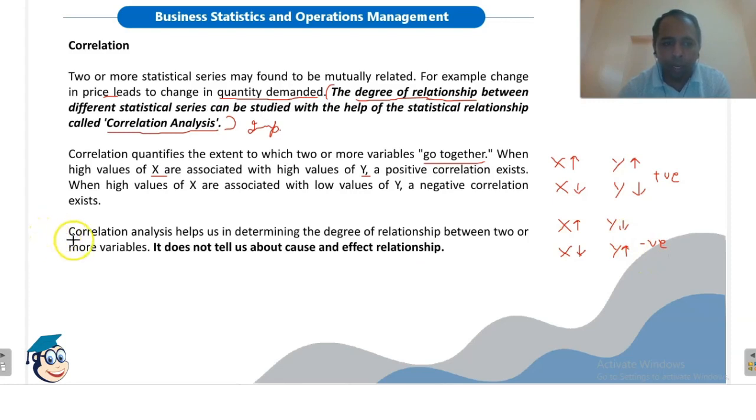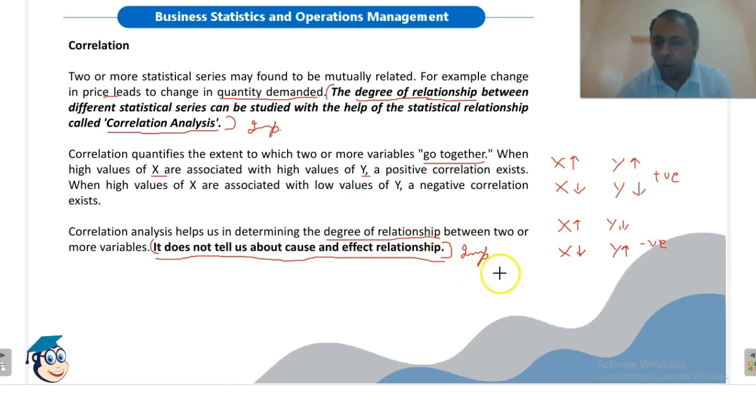This is again important. Correlation analysis helps us in determining the degree of relationship. Means we are calculating a mathematical value between two or more variables, but it does not tell us about the cause and effect relationship. This is again important. Correlation analysis does not tell us the cause and effect relationship.